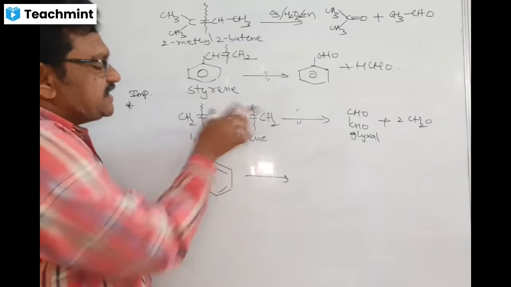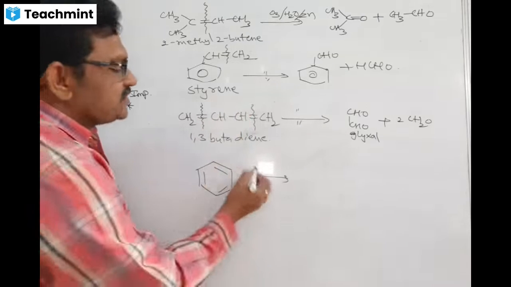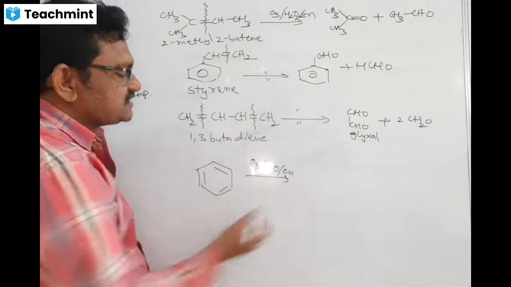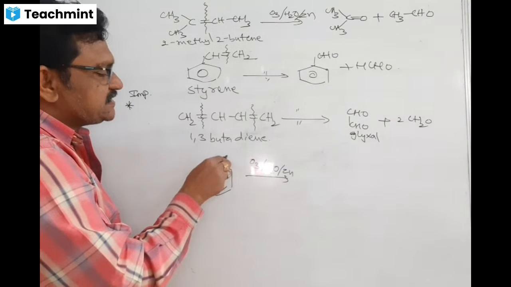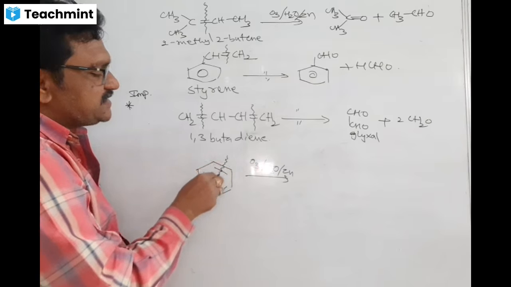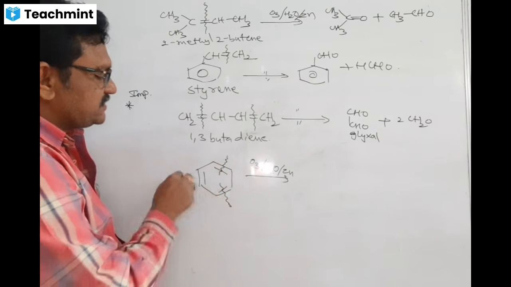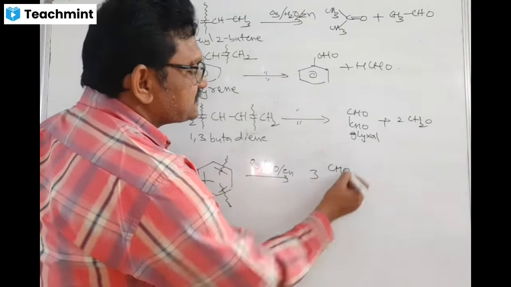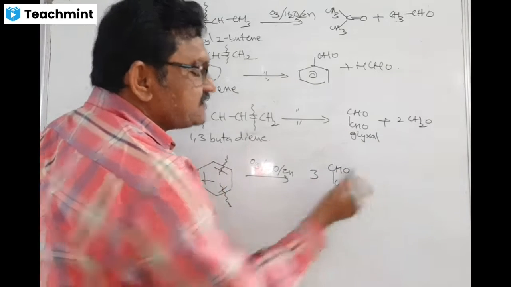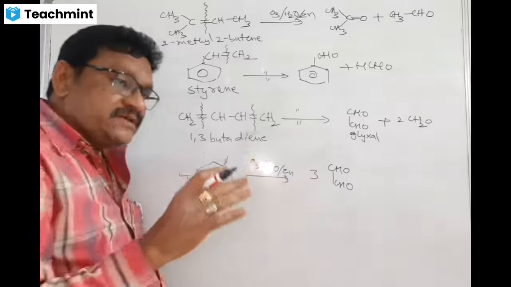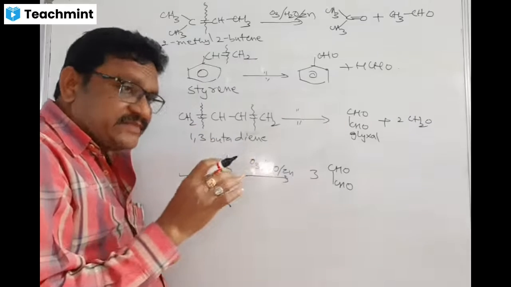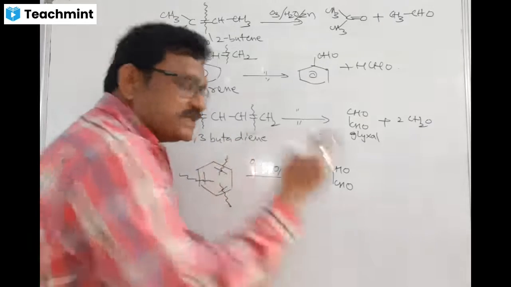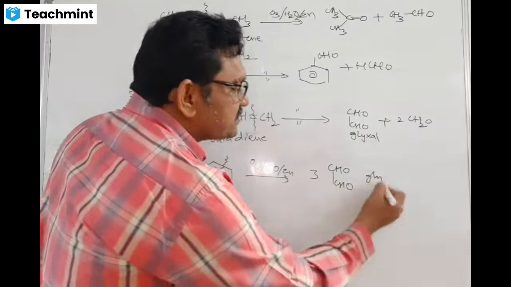Here this is a triene compound. So on ozonolysis, cleavage takes place like this. That means you are getting 3 moles of glyoxal. I will explain very clearly, including all steps of the reaction, under benzene. We will study once again. So here we are getting 3 moles of glyoxal.